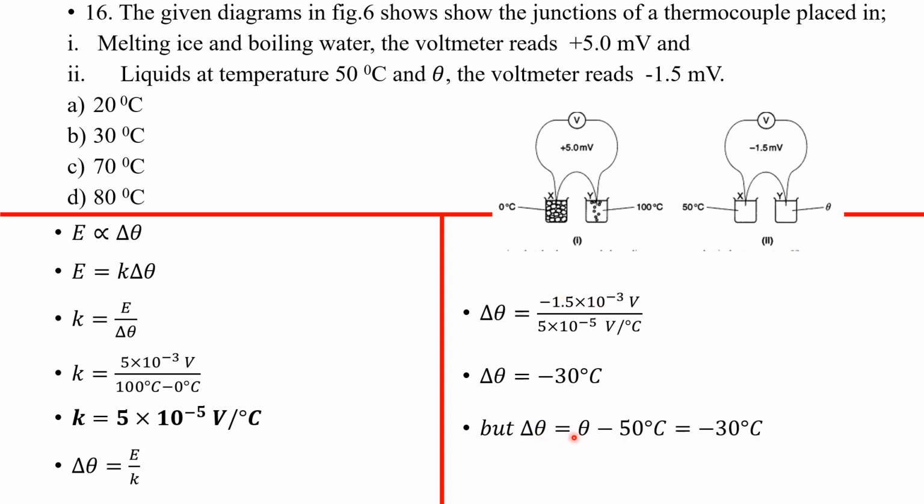Now, but remember that delta theta is what? Change in temperature, theta minus 50 degrees Celsius. So that has to be equal to negative 30. So you realize that our theta is 20 degrees Celsius. And so our answer is A.